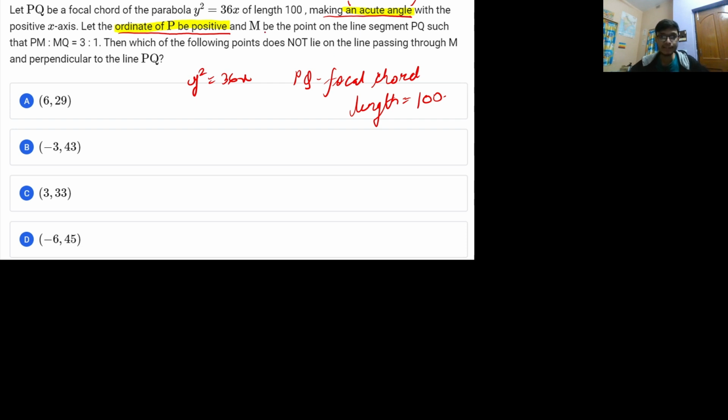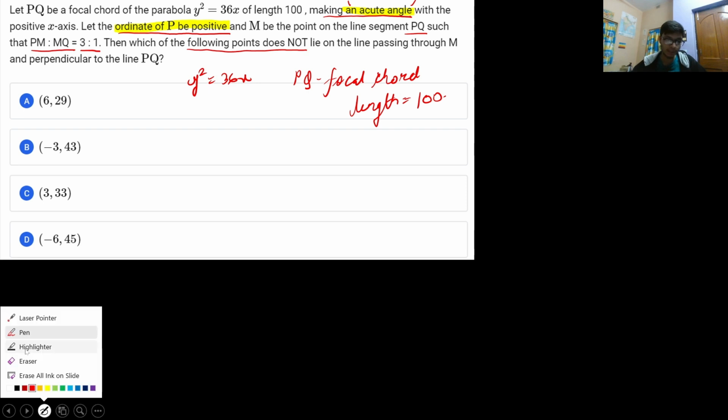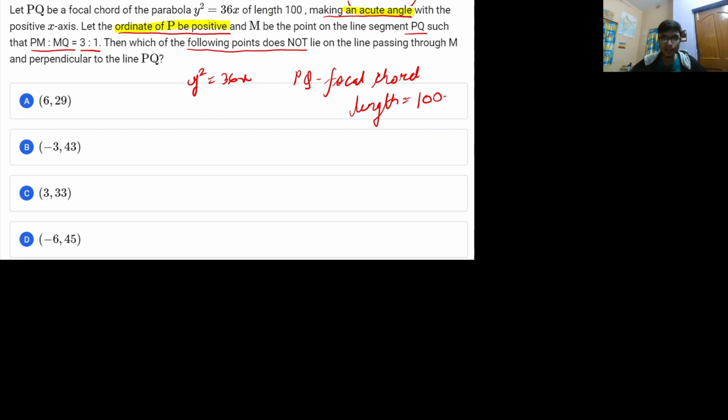It says that M is a point on the line segment PQ such that PM and MQ are in the ratio 3:1. Then which of the following points, and in the question it is very strictly mentioned, does not lie on the line passing through M and perpendicular to the line PQ? Let me highlight it. Which of the following points does not lie on the line passing through M and perpendicular to the line PQ?